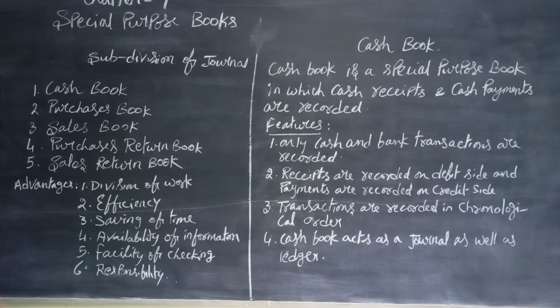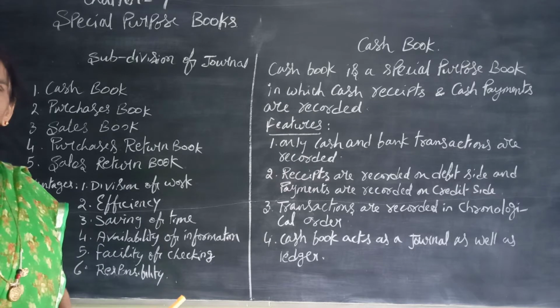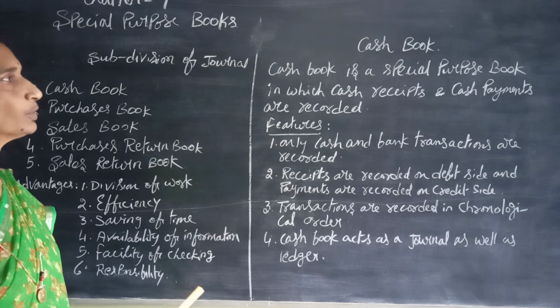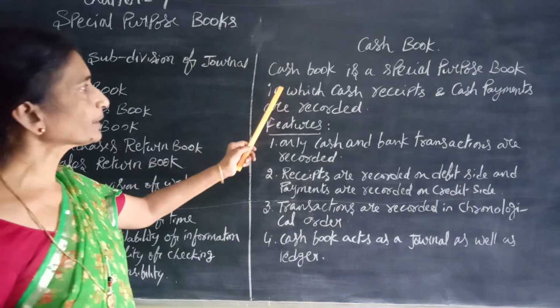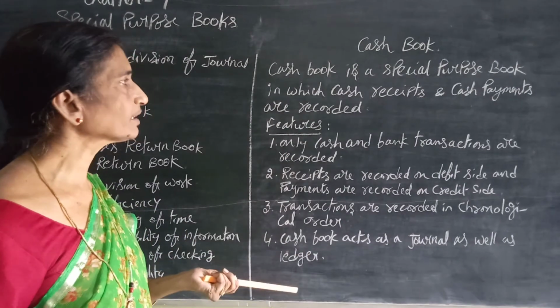Now let us see one by one how to record the transactions in all these books. First one is the cash book. It is one of the special purpose books. It is also called a special subsidiary book. Cash book is a special purpose book in which cash receipts and cash payments are recorded.